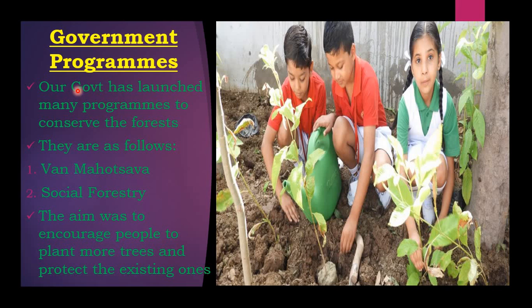Many programs are also conducted in schools, colleges and social organizations, where awareness is given about the forest, so that the trees should not be cut. Rather, plant the trees so that human beings can survive.